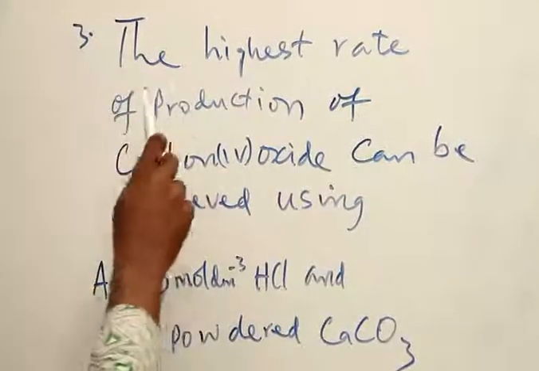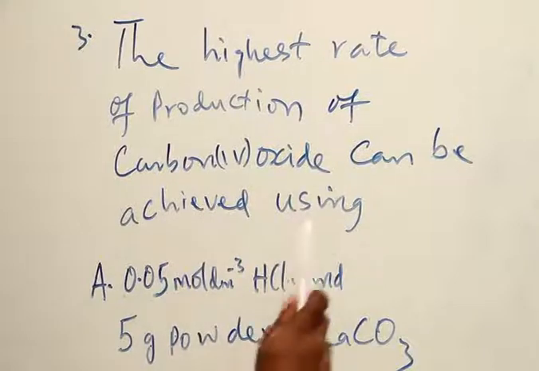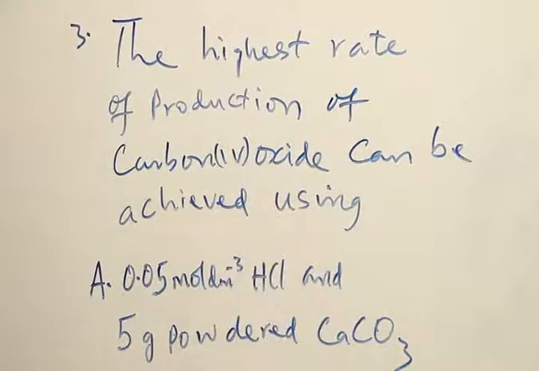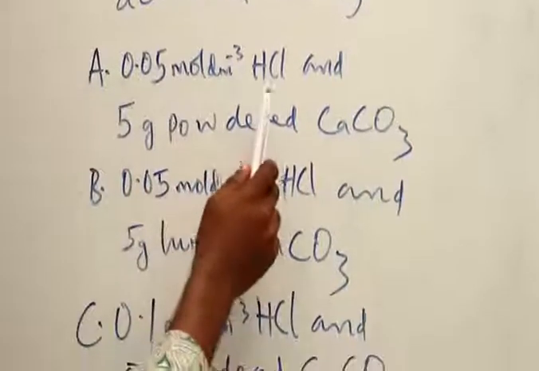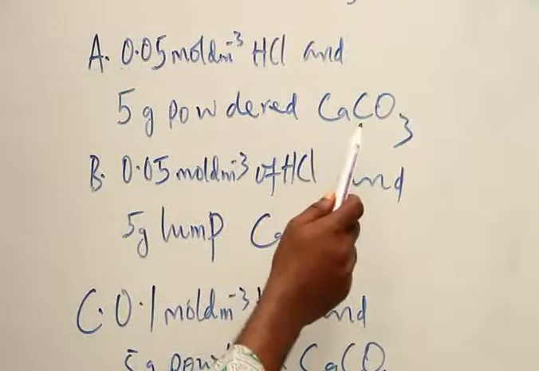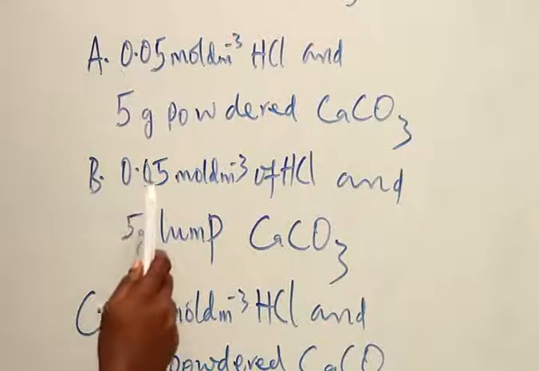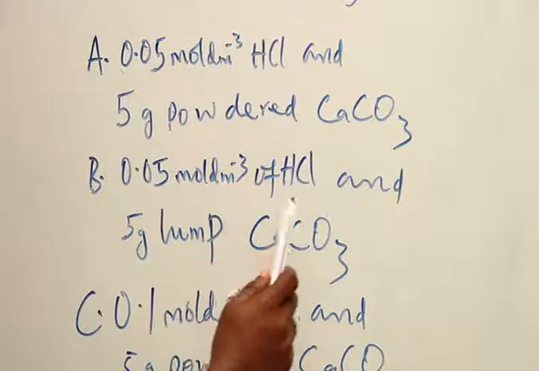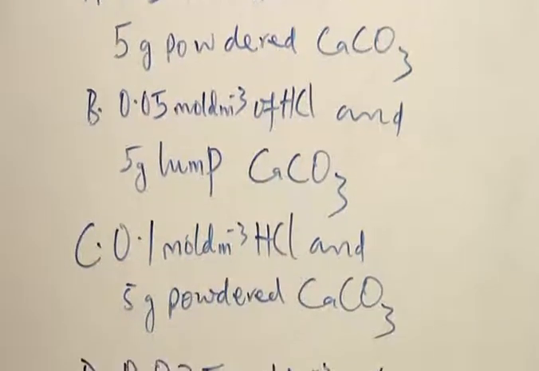Number 3. The highest rate of production of carbon(IV) oxide can be achieved using A. 0.05 moles per dm cube HCl and 5 gram powdered calcium trioxocarbonate(IV). B. 0.05 moles per dm cube of HCl and 5 gram lump calcium trioxocarbonate(IV).